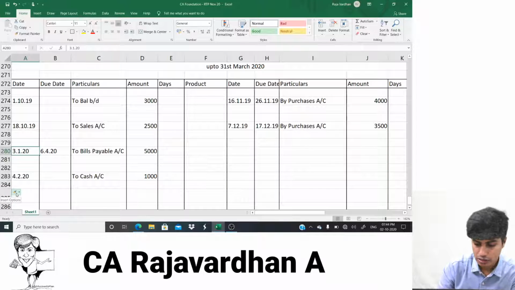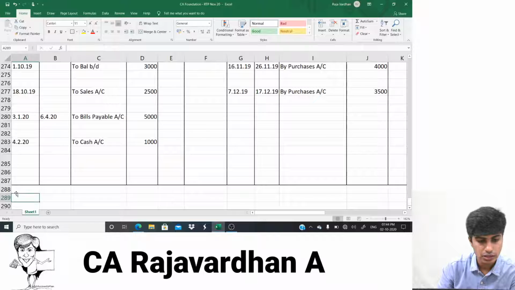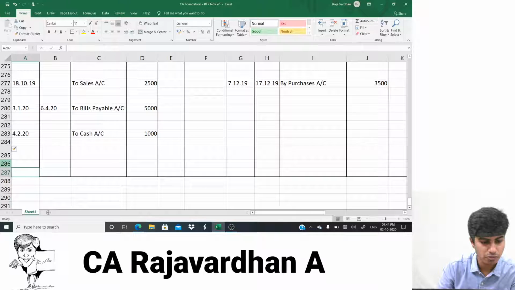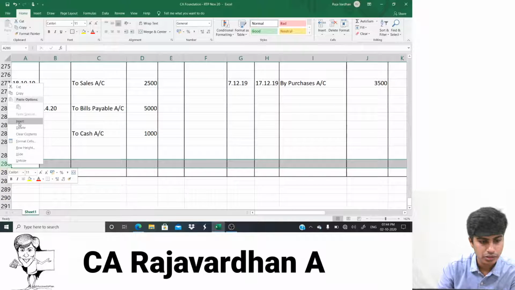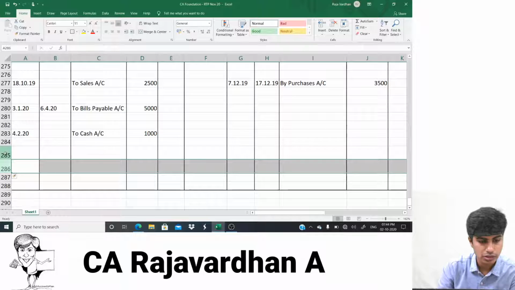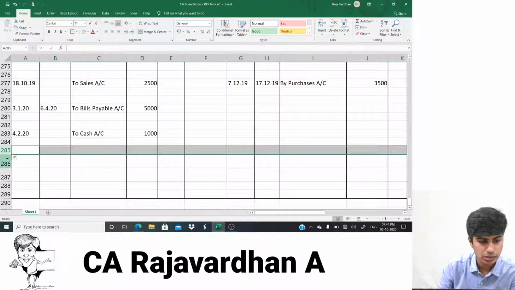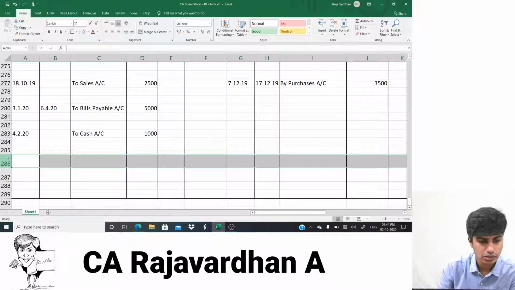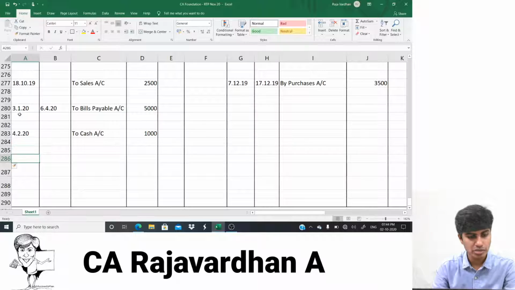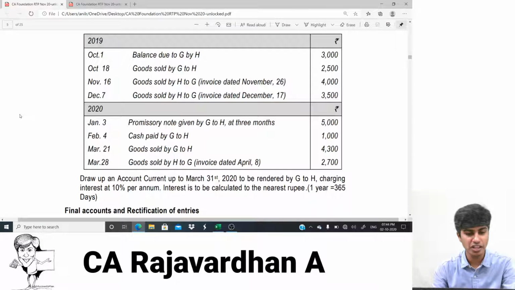Insert. How many have I inserted? I need to insert a couple of them. I think this will do. Okay, two lines I'm leaving for each transaction, because if you have any computation, it's good to have space.